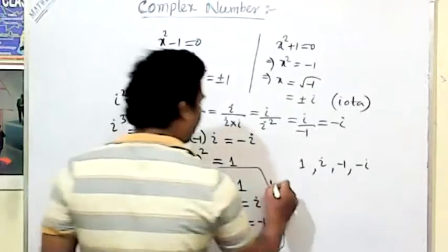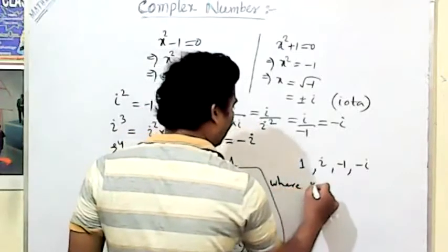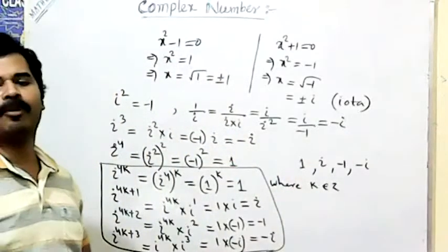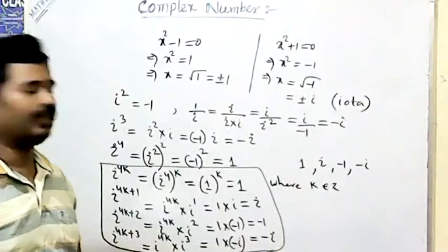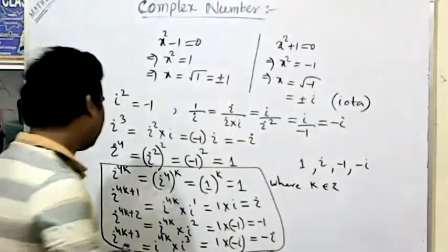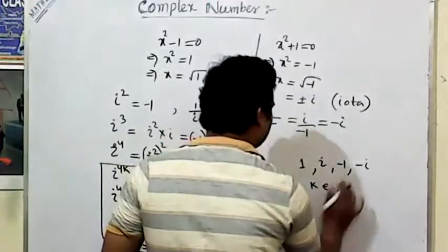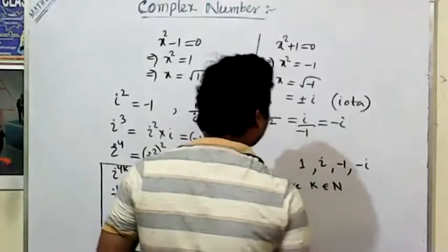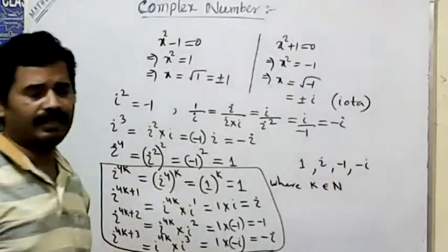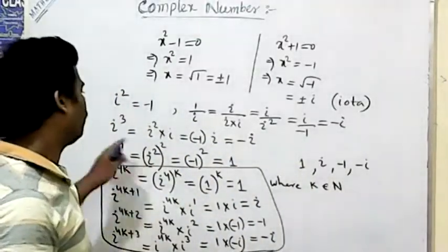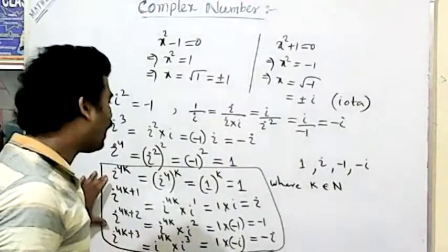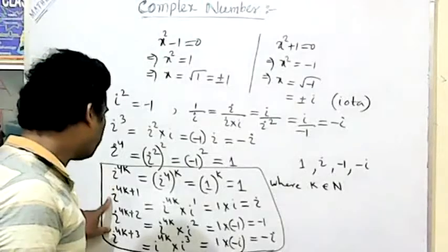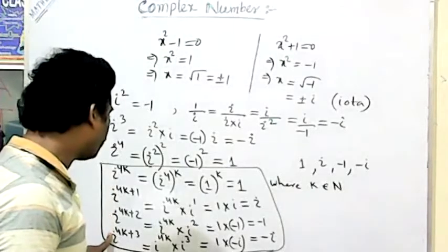Here, what is k? k is any integer. It may be a positive integer, it may be a negative integer. But here the value taken is a positive integer; you can say natural number if you take, that is better. So after that, what value will come? How to find the iota concept: i to the power 4k, i to the power 4k plus 1, i to the power 4k plus 2, i to the power 4k plus 3.